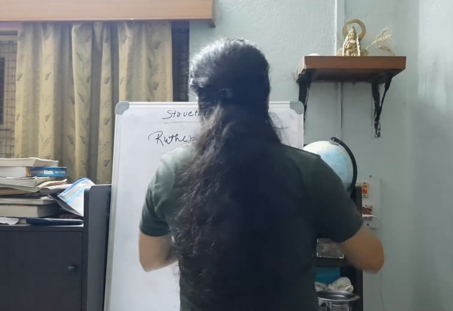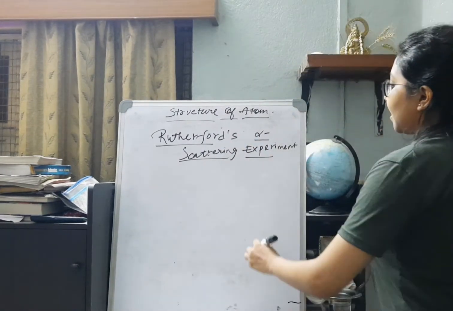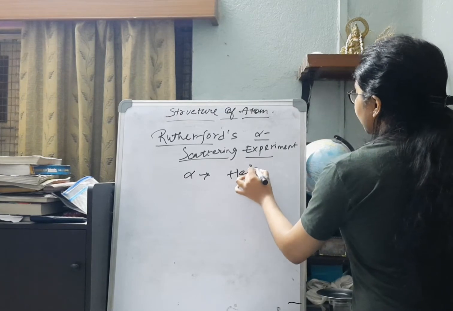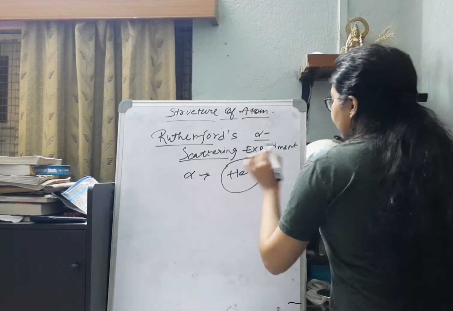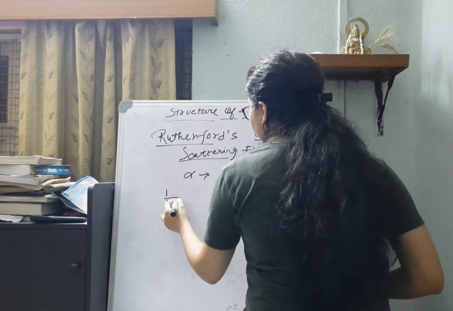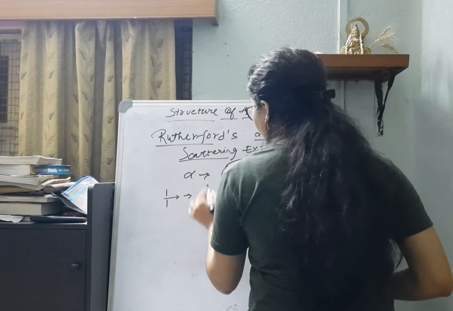Now when it comes to Rutherford's alpha scattering experiment, as I said, what is an alpha particle? An alpha particle is a doubly charged helium nucleus. So this is nothing but an alpha particle. Now very fast moving alpha particles were made to strike the extremely thin gold foil.